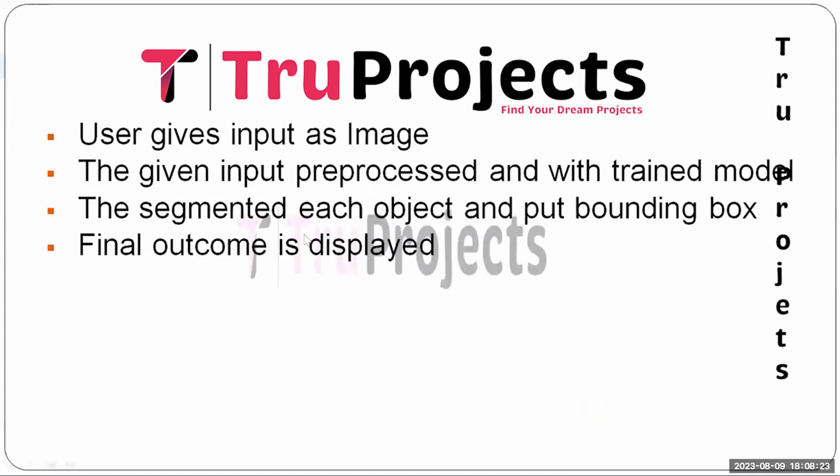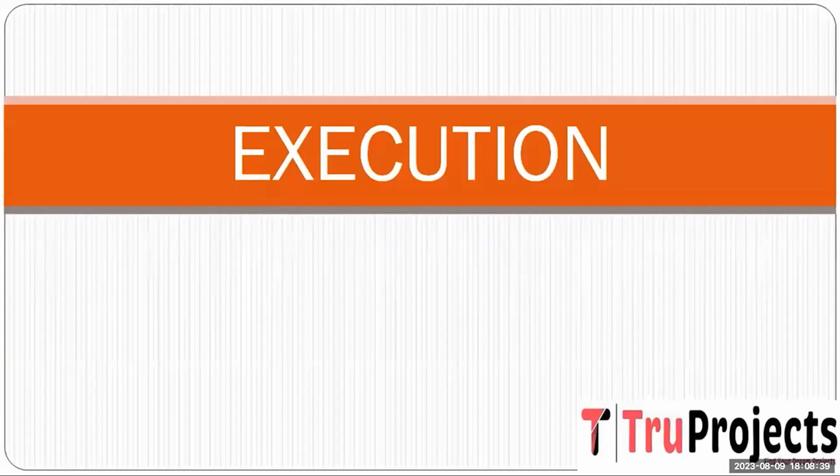And the next one is, the final outcome is displayed. The project culminates by presenting the result to the user. The outcome typically includes the input image overlaid with a bounding box around the detected fruit object, enhancing the user's understanding of the detection process. And the execution of the project.